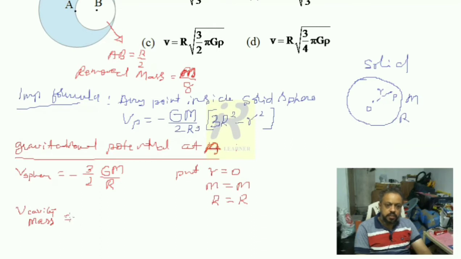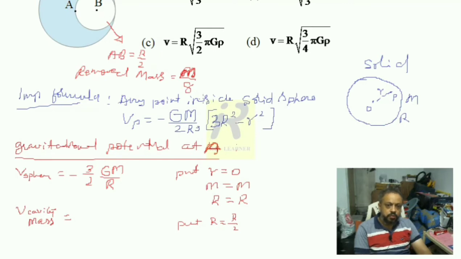So for this, I have to put, be careful, the cavity is of radius R by 2. Okay, so the center of the cavity is existing at this point, right?